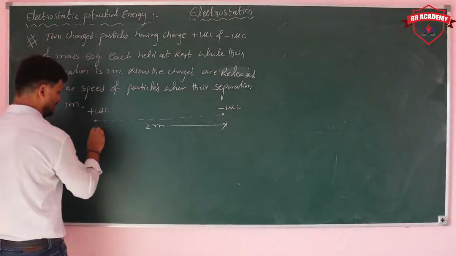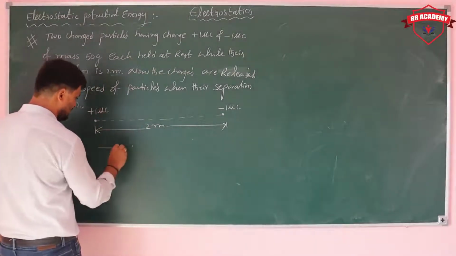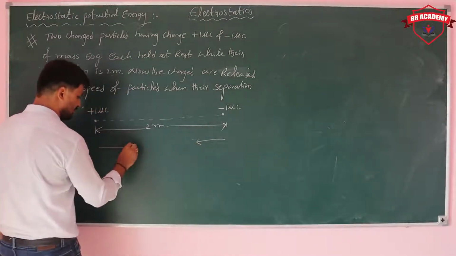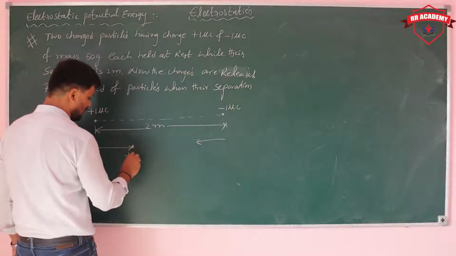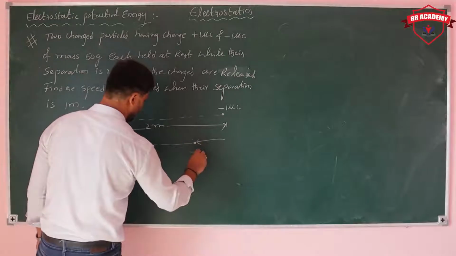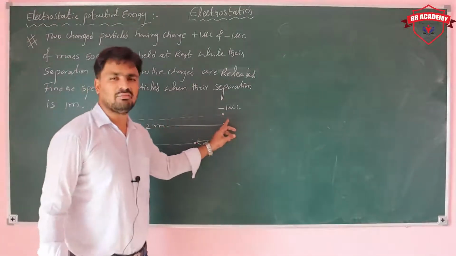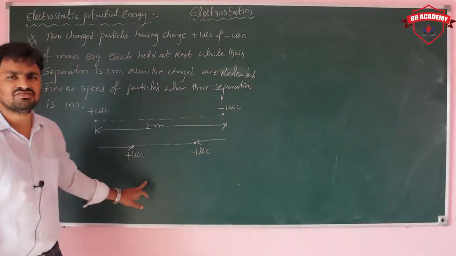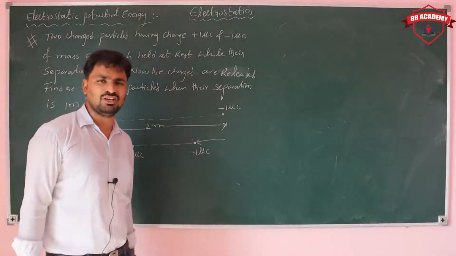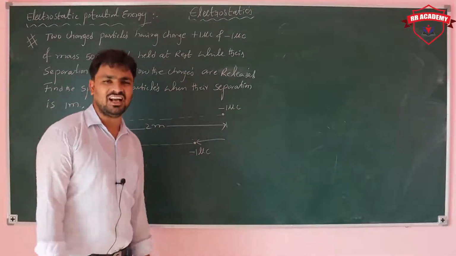Now we release both, and because of the mutual force of attraction they come towards each other. Initially they had much distance and now the distance decreases, so there is a change in potential energy. The change in potential energy is equal to the increase in kinetic energy.